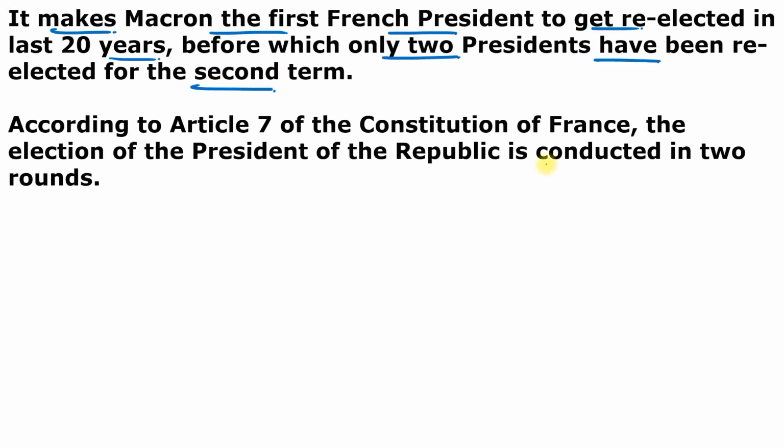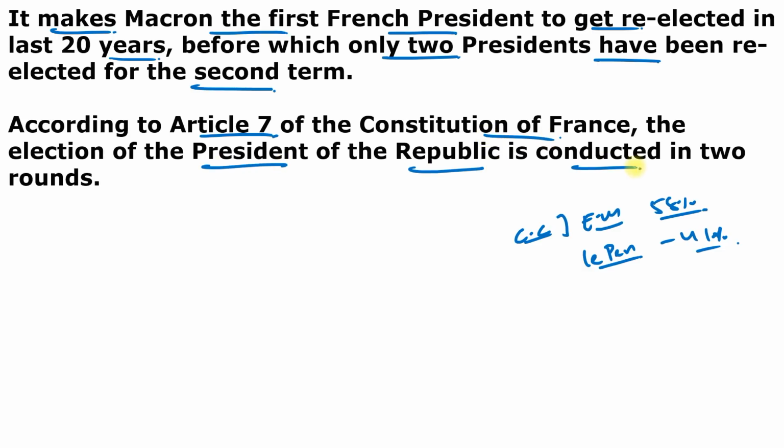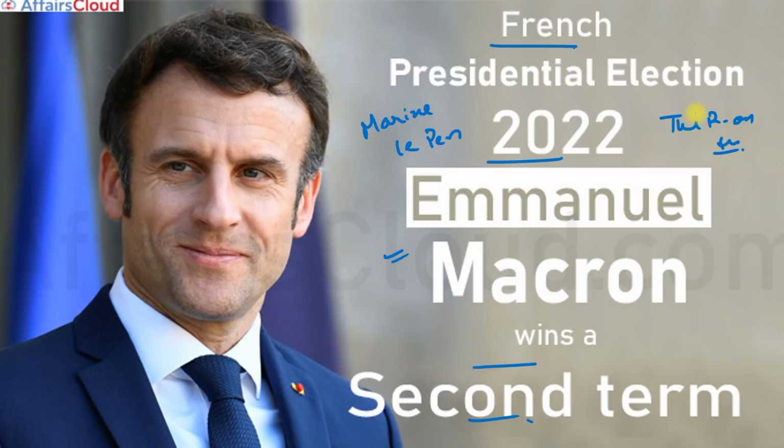And according to the Ministry of Interior, the centrist candidate Emmanuel Macron secured almost 58% of the votes as against the second candidate, which is Le Pen. The candidate of the far-right National Rally Party received only 41% votes. And according to the Article 7 of the Constitution of France, the election of the President of the Republic is conducted in 2 rounds. But you don't have to remember how the elections are conducted in France. Just remember Emmanuel Macron won the presidential election for second term, and capital of France is Paris, and president is Emmanuel Macron, and currency is franc.